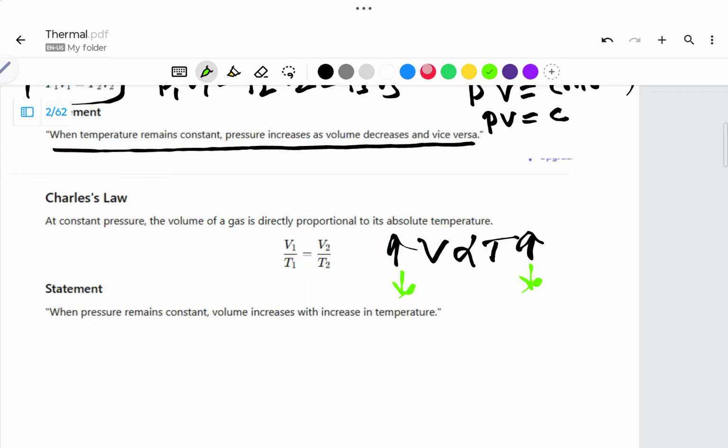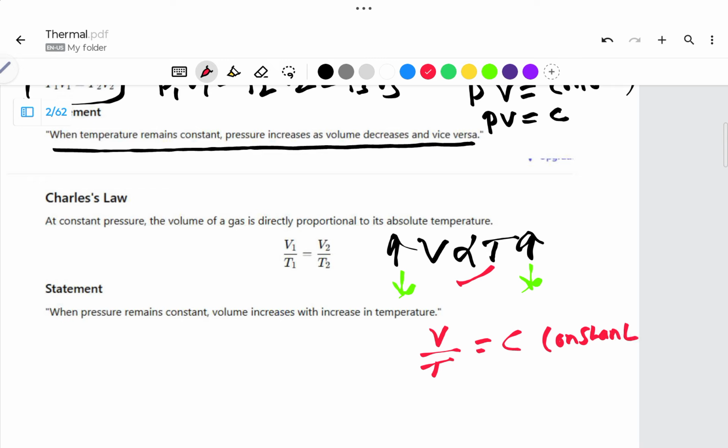To write this in the form of an equation, to remove that proportional sign, when T moves to the other side, it will be divided, so V by T is constant. C means constant.